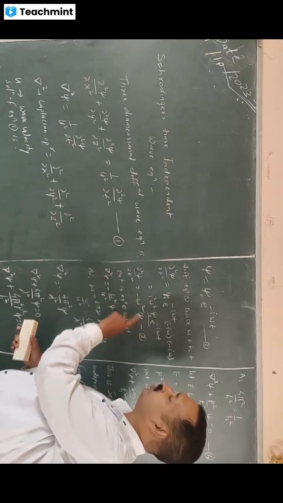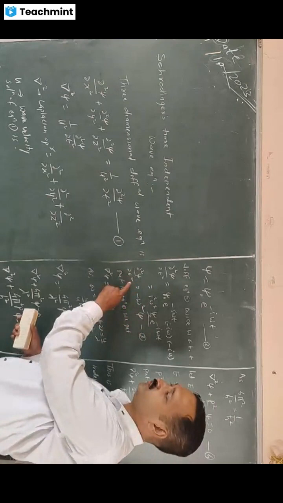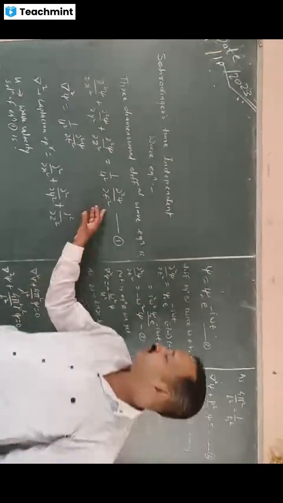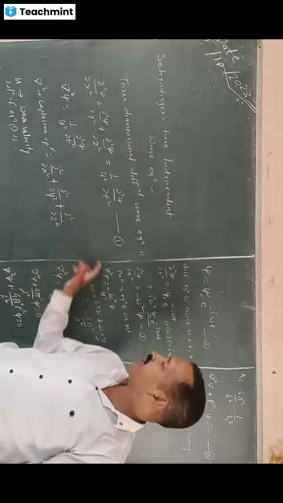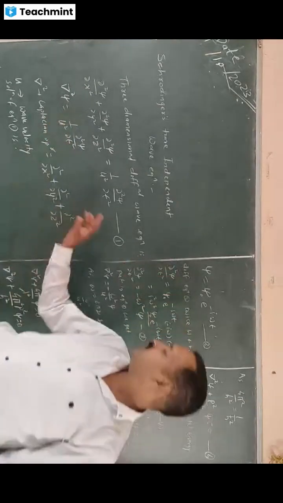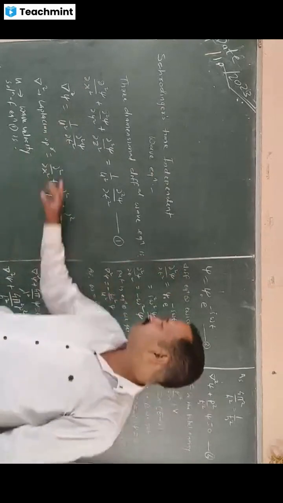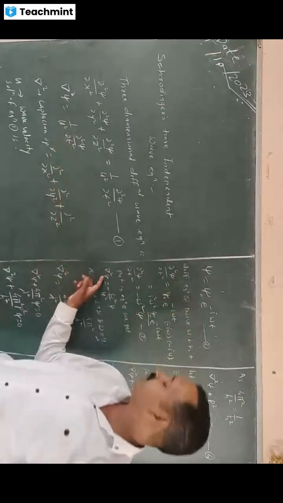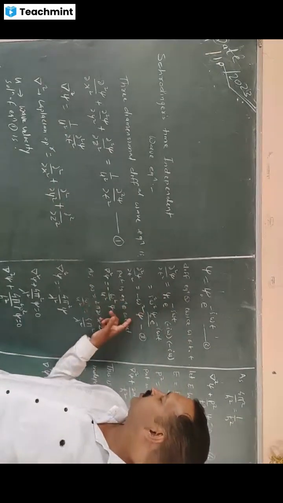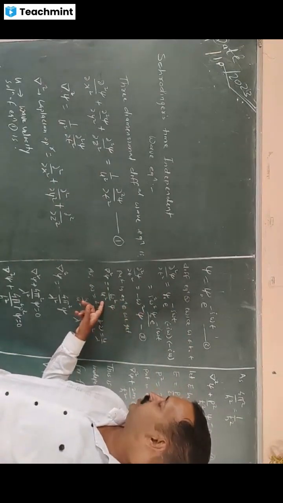So if we put this value of del 2 psi by del t square in equation 1, we get, from this equation, I write del square psi equal to, if we put this value of equation 3 in this equation, we get del square psi equal to minus of omega square psi upon u square.